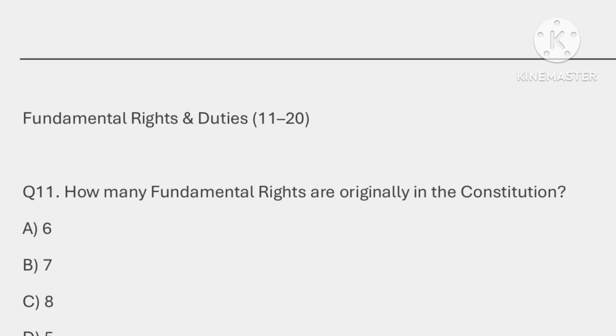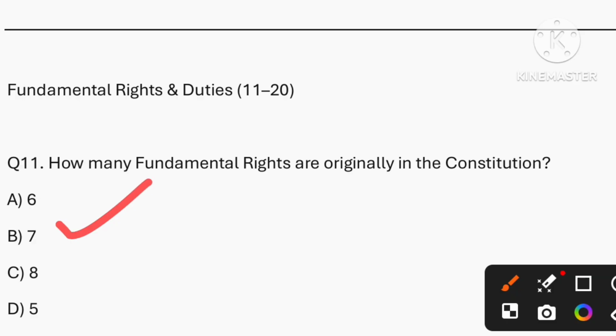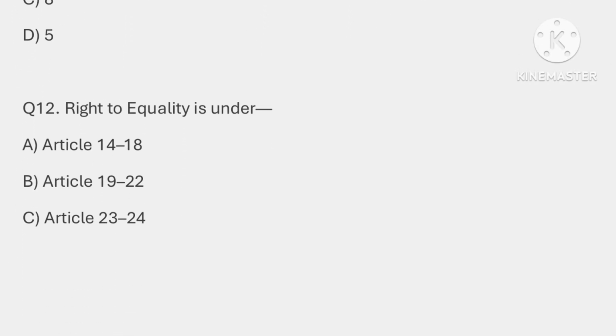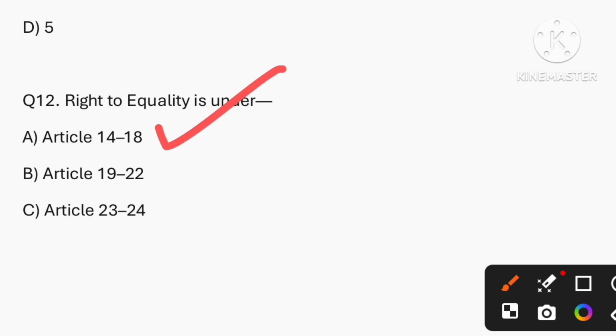Now let's start with the topic fundamental rights and their duties. So question number 11. How many fundamental rights are originally in the constitution? So the correct answer is option B, that is there are 7 fundamental rights. Next question number 12. Right to equality is under which article? So the correct answer is option A, that is it is between article 14 to 18.